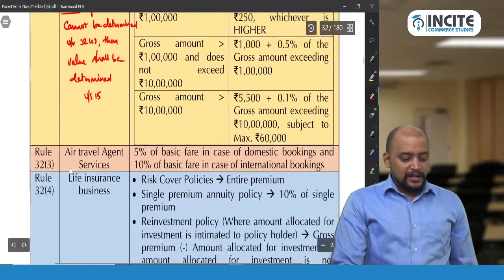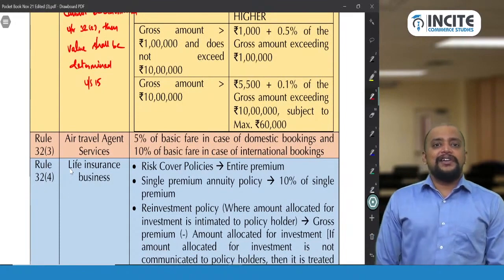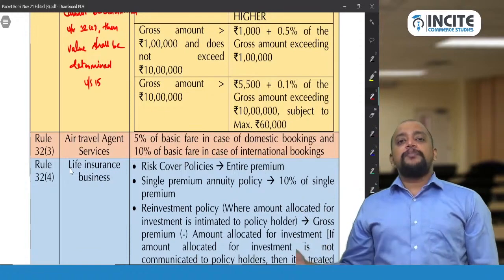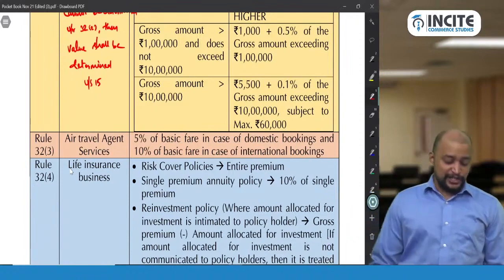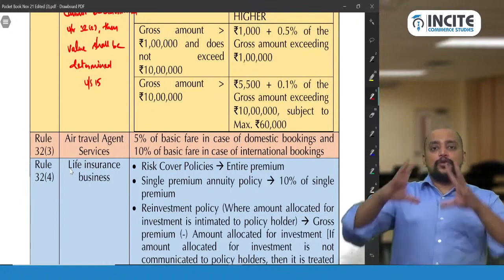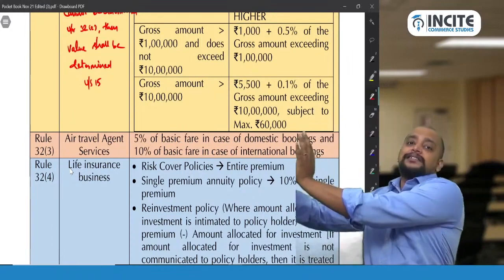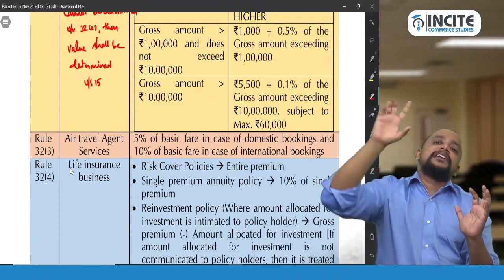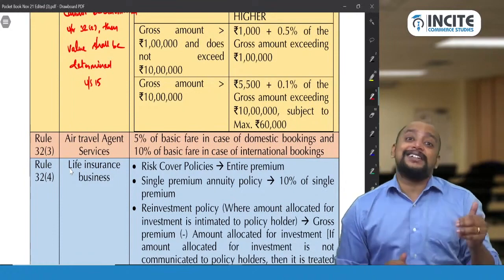Then next, rule 32 sub rule 3, air travel agent. In case of an air travel agent, we need to take base fare, and 5% of that base fare in case of domestic bookings and 10% of the base fare in case of international bookings. So you need to remember these percentages, don't forget. First, what is base fare? Out of the entire ticket, there will be a basic amount plus fuel surcharge plus taxes and other charges. So you need to take the base fare, into 5% in case of domestic bookings, into 10% in case of international bookings. This is the value in case of an air travel agent.